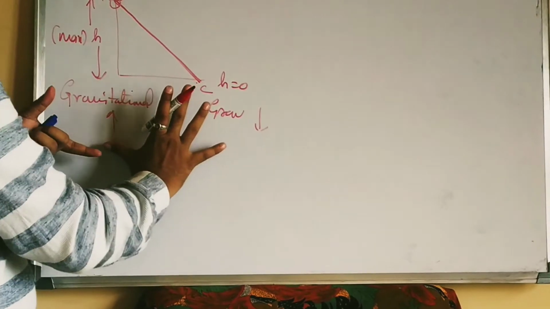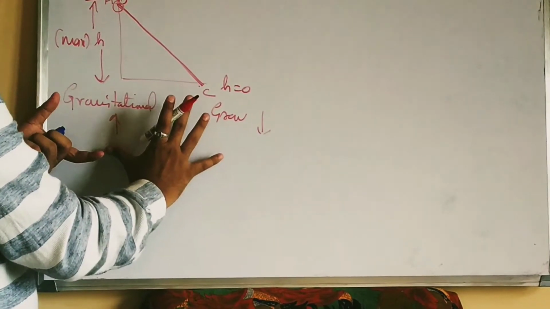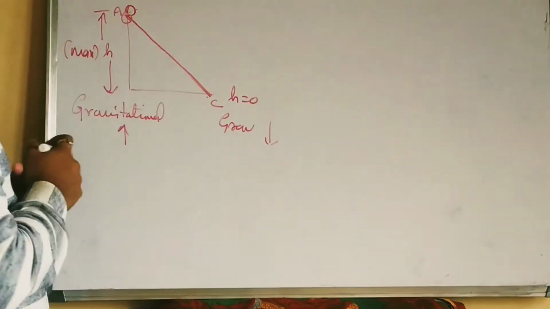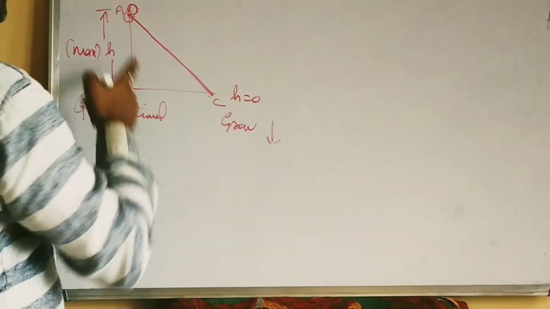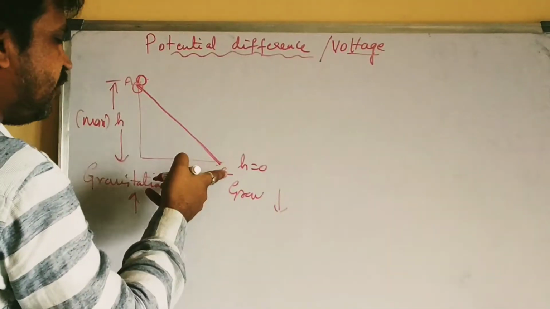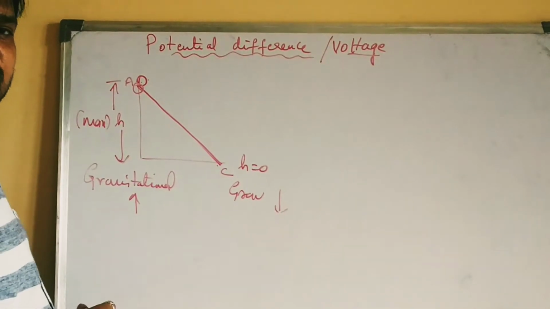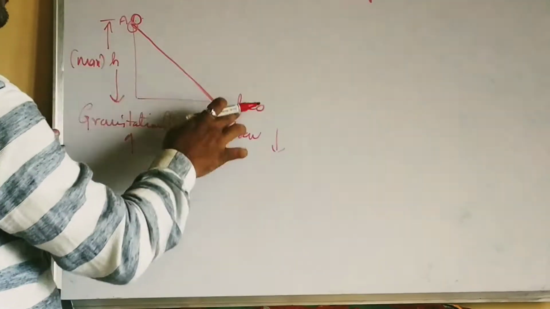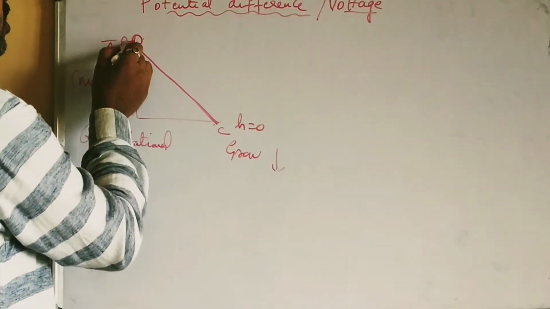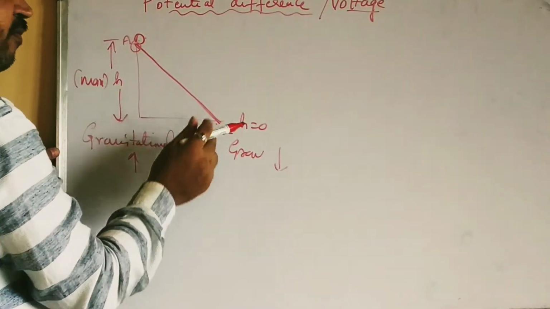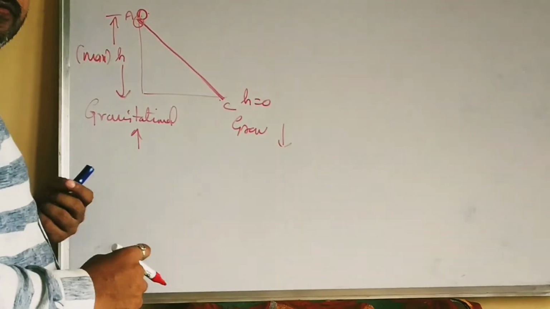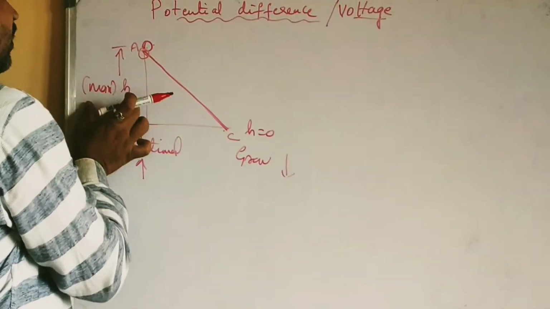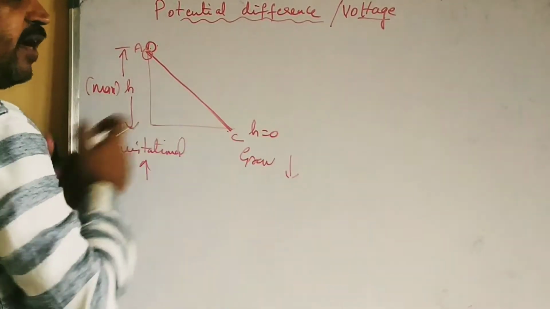Because of this difference in gravitational potential, or the difference in heights, the metal ball is able to slide from point A to point C. Because of the difference only, the ball is able to move.